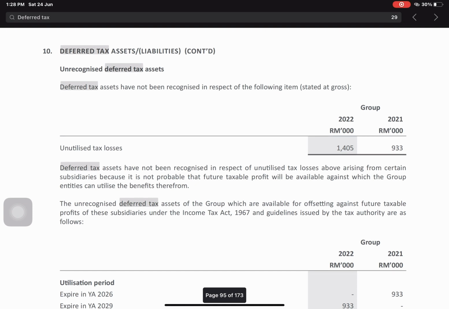The unrecognized deferred tax assets of the group are available for offsetting against future taxable profit of these subsidiaries under the Income Tax Act 1967 and guidelines issued by the Tax Authority.